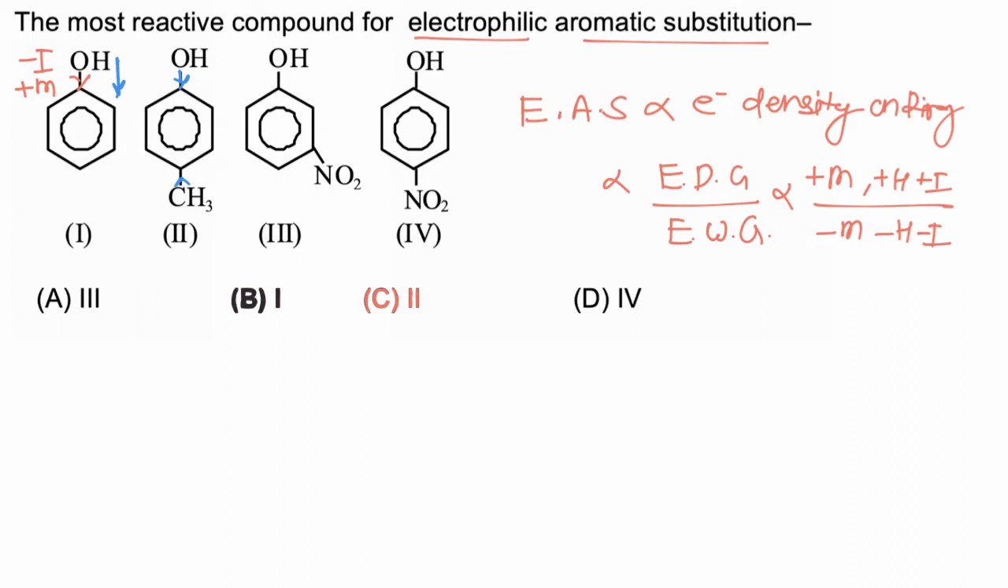In the third case, OH is present, which will increase electron density due to the plus M effect, and NO2 is present, which will have a very strong minus I and very strong minus M effect, will decrease the rate of reaction, and will decrease electron density on the ring. In the fourth case, OH will increase electron density due to the plus M effect, while NO2 will decrease electron density due to the minus M effect. So maximum electron density is present in case 2, and hence 2 will be most reactive, and hence the correct answer is C.